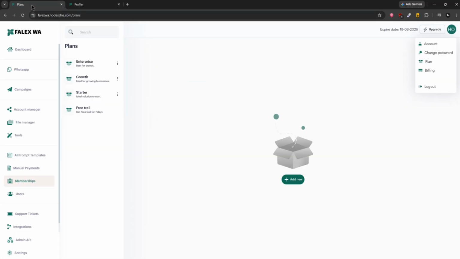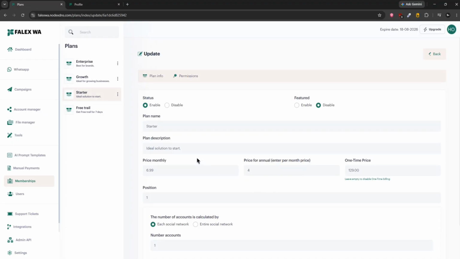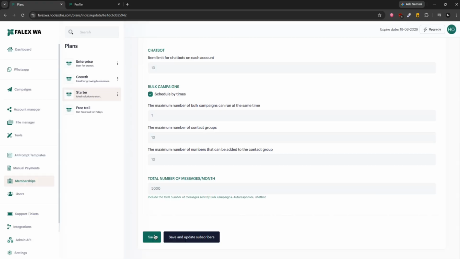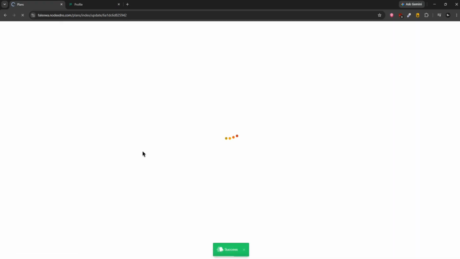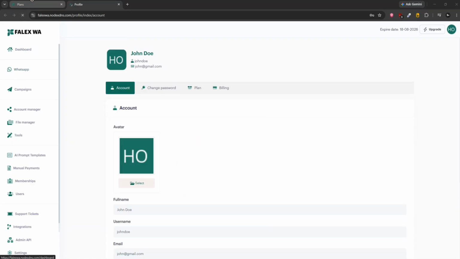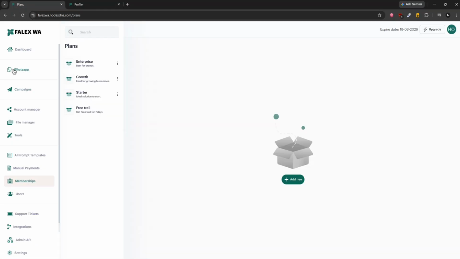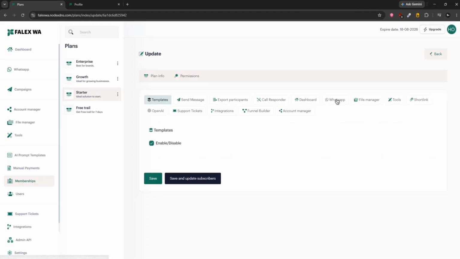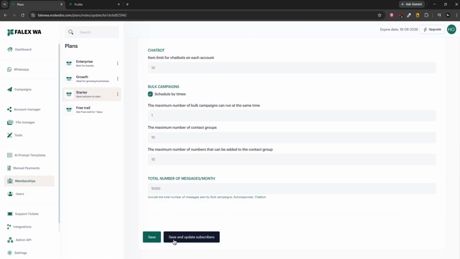I don't remember. Actually, everyone is on the free plan. If the user is not on the free plan, then, sorry, I was going to show you the permission for WhatsApp. Now let's disable this and close it. I'm admin, by the way. I'm not sure about this feature. Yeah, I knew it. If I was not the admin, if I was a user, this feature would be disabled here. Should have been disabled. Then go to WhatsApp and enable it.